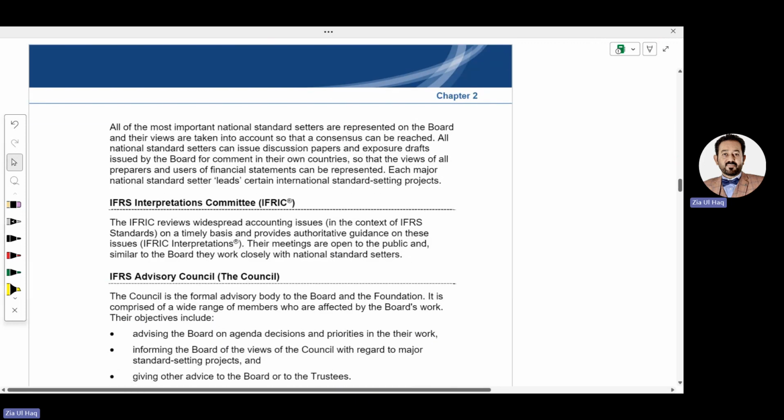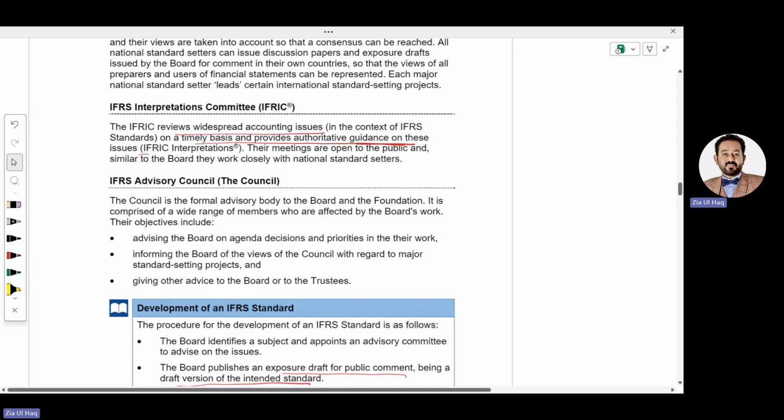So what is the IFRS Interpretation Committee? IFRS IC reviews widespread accounting issues on a timely basis and provides authoritative guidance on these issues. Meaning they will guide and help on how to comply with the standards. And the advisory council will provide advice to the board regarding any amendments or changes in the standard.